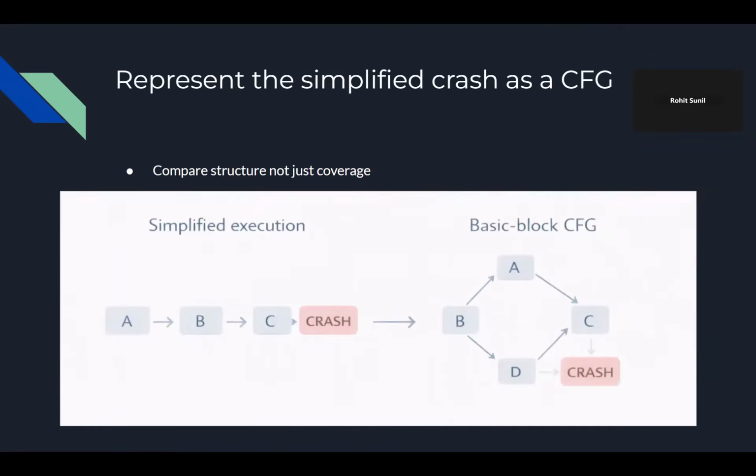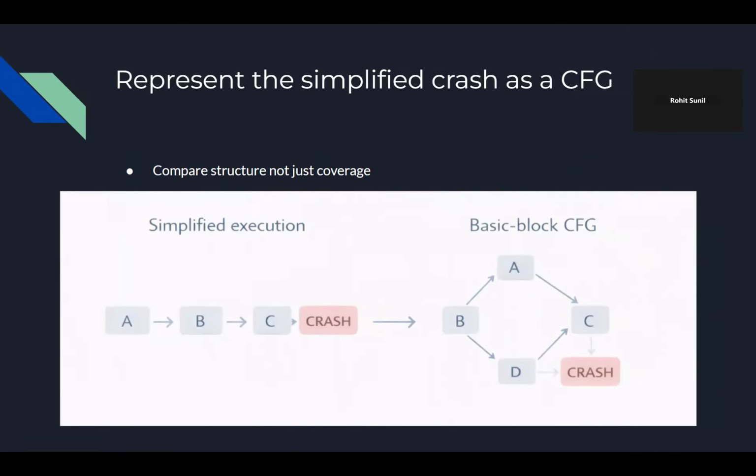It's representing the simplified crash as a CFG. CFG stands for control flow graph, by the way. So now we're moving to phase B. After phase A, we have simplified the crashes. Igor is now going to build a representation from each of those simplified executions. More specifically, these representations are control flow graphs, and this is going to be based on what's executed in the minimized trace.